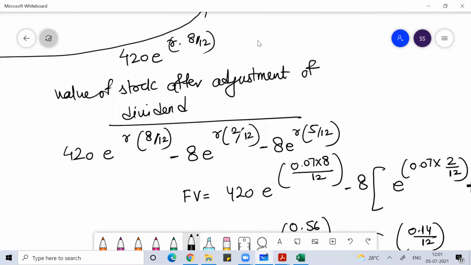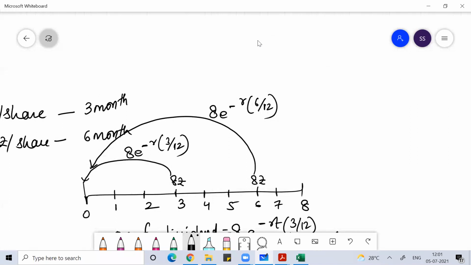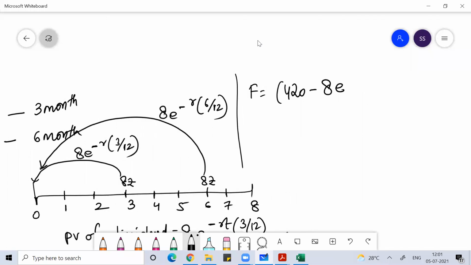So here I did the adjustment on the future value. If you do the adjustment on the present value also, I believe you get the same thing, right? Anyone remember the future value? 420 minus 8 to the power, this 3 month, no? So minus R into 3 by 12, and then minus 8 e to the power minus 6R by 12.